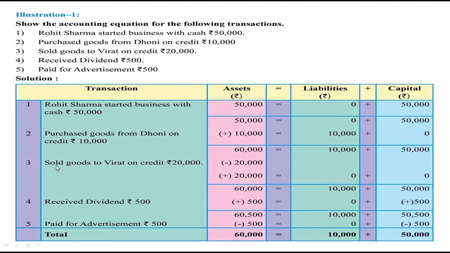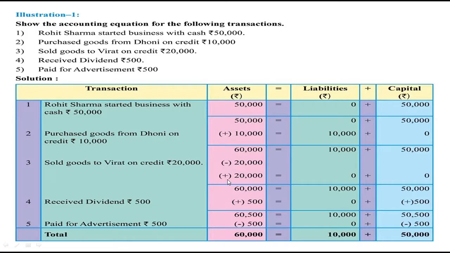Next, Rohit sold goods to Virat on credit basis for rupees 20,000. Earlier he had purchased the goods of rupees 10,000, that he has sold for rupees 20,000. So our assets decrease by rupees 20,000. But at the same time our debtors increase by rupees 20,000, because Virat is going to make the payment to Rohit in the future.